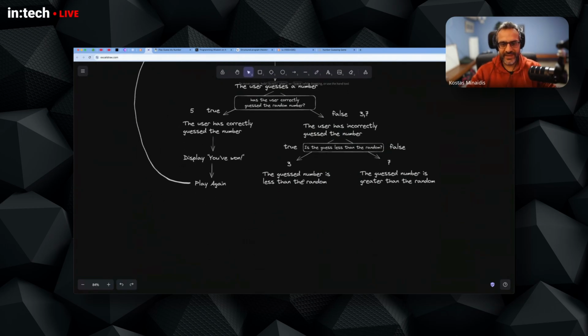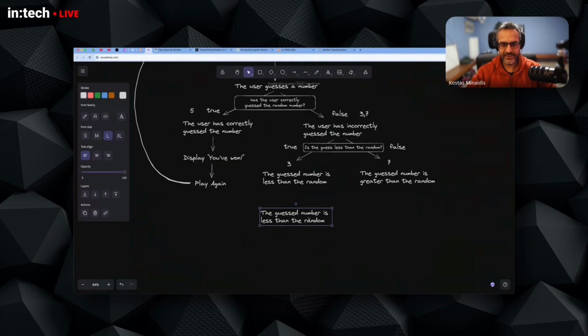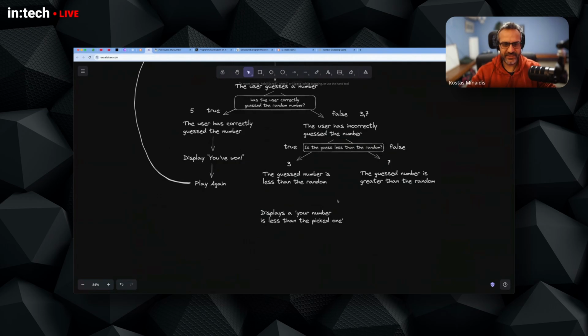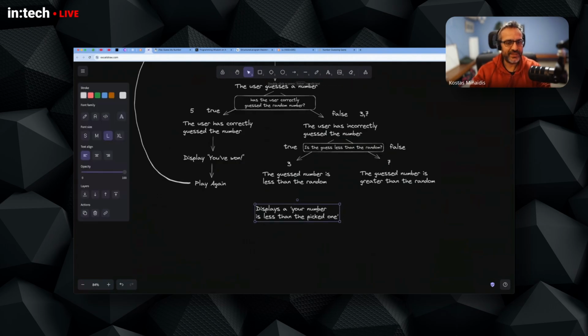So the guessed number is less than random. So what does this game do? Well, in this case, it displays your number is less than the picked one. It just lets the user know that they picked a number that is less than the picked random number, so they can make a better guess.